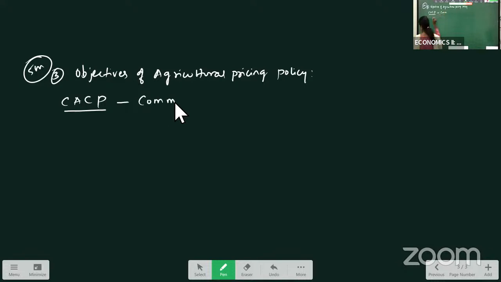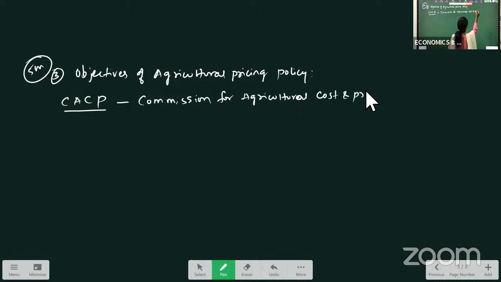It is a Commission for Agricultural Cost and Price. The main aim of this CACP is to set up minimum support price and maximum support price, where farmers can get good remunerative prices for their production.